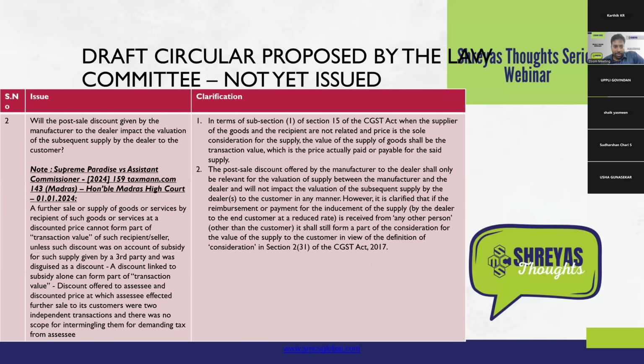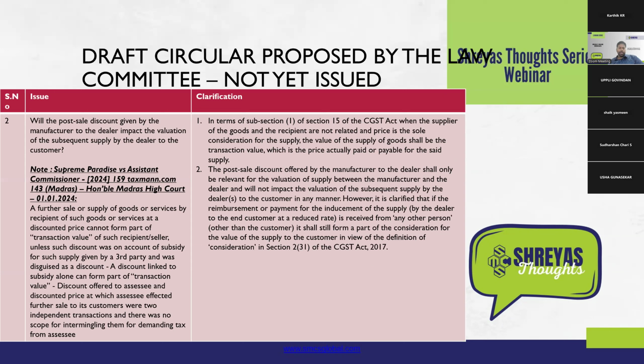And the second ambiguity that was raised by circular 105 related to including the value of discount provided by the supplier to the dealer in the hands of the actual supply that is made to the end consumer, treating it as an indirect consideration. So this was intended to be clarified by this draft circular, stating that such discounts given by the supplier to the dealer will not be added in the value of supply in respect of the goods or services supplied to the end consumer.